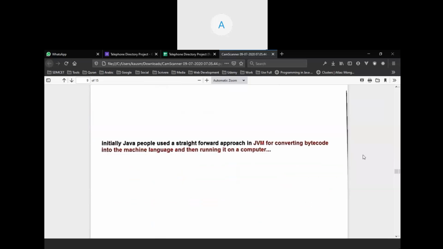Yeah. Initially, here is the same thing which I have told you. Initially, Java people used a straightforward approach in the JVM for converting the bytecode into the machine level language and then running it on the computer. Same thing, line by line execution.